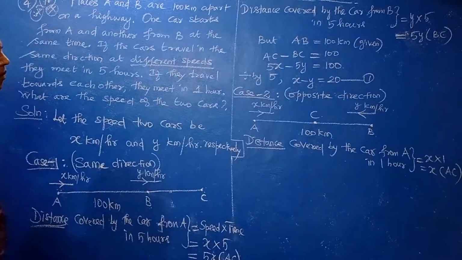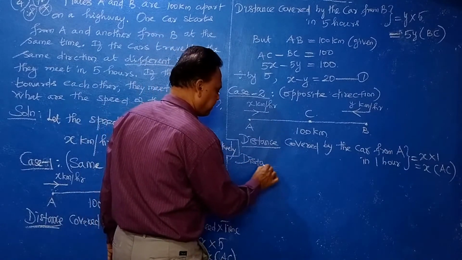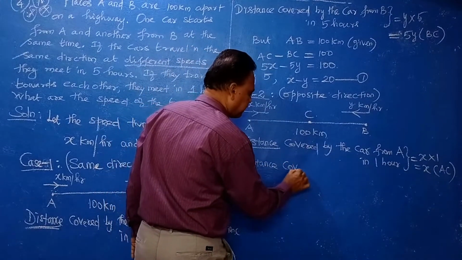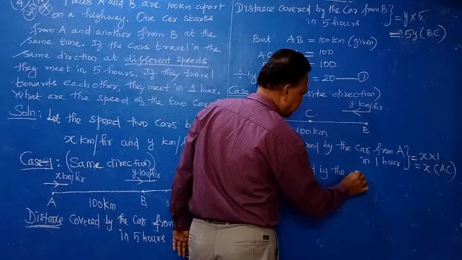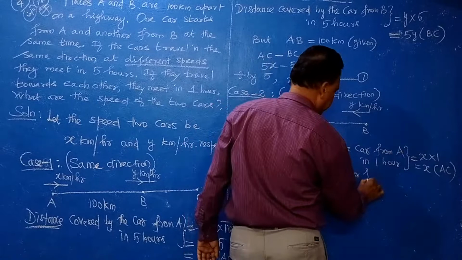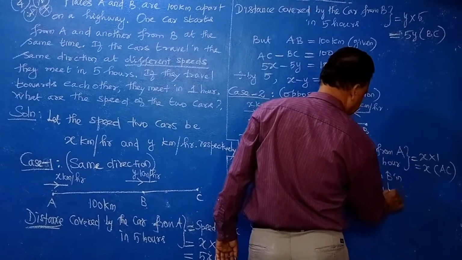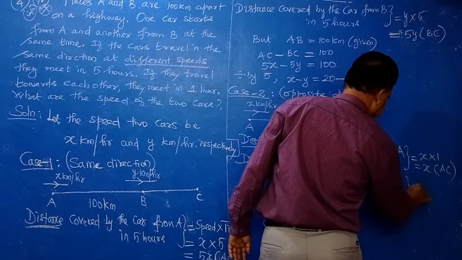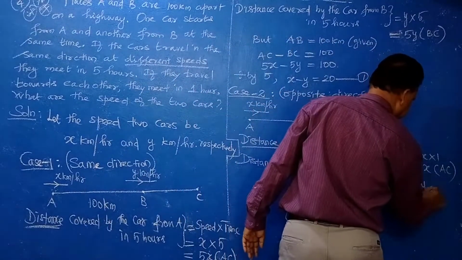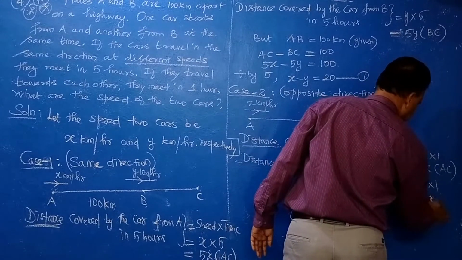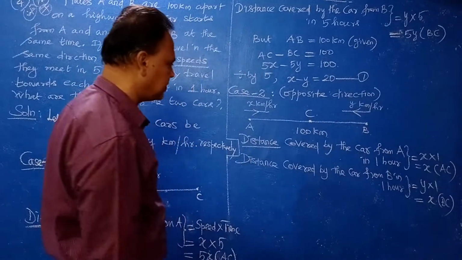Now, the same way, the distance covered by the car from B in the same 1 hour is equal to y into 1. Only the speed changes. That is, you will get BC.